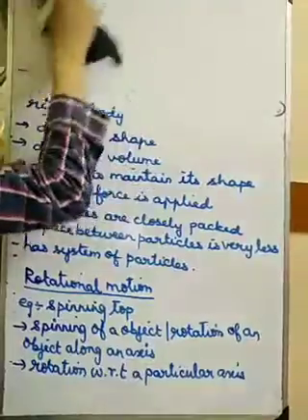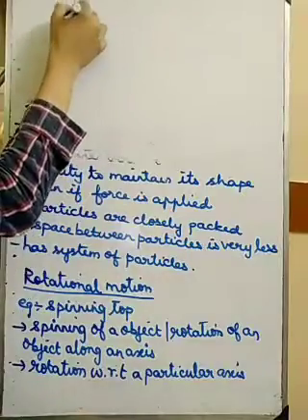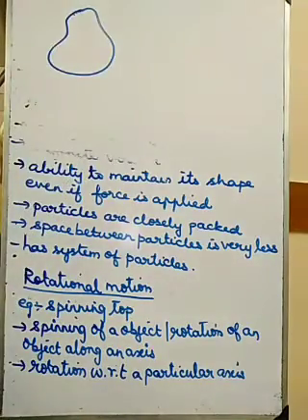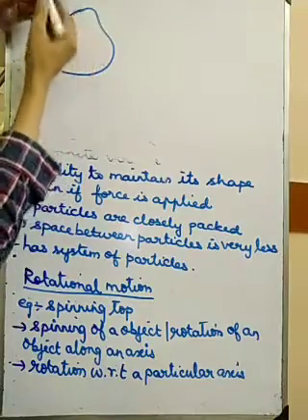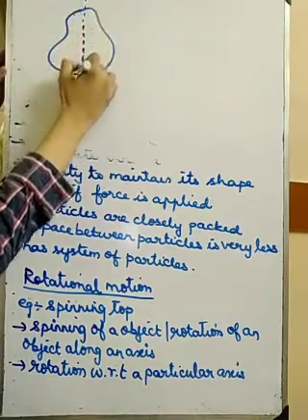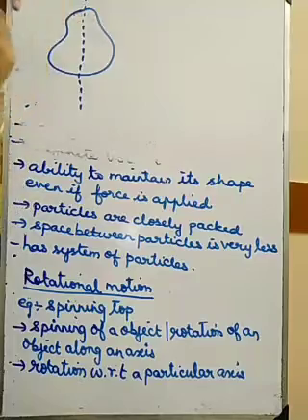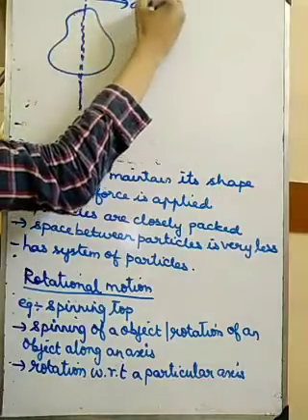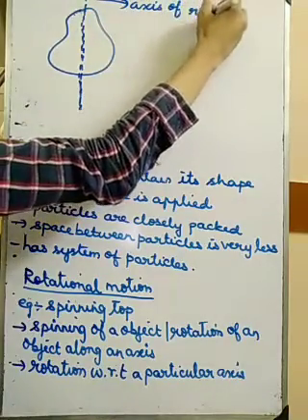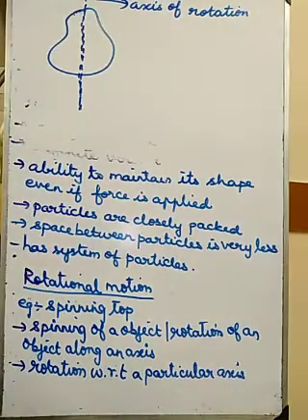For example, I am considering one object. The shape of the object I am considering is like this. Now this object is going to rotate. If it rotates, what will happen? This will be the axis of rotation. In this axis, it will start rotating like this. Yes or no? The axis in which it is rotating is called the axis of rotation. What is this called? Axis of rotation.